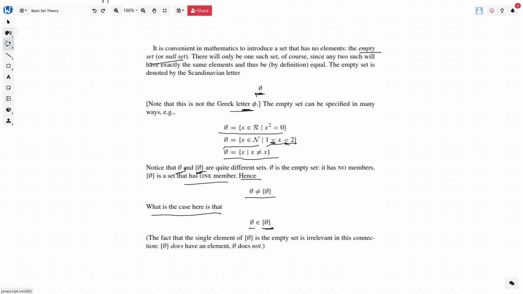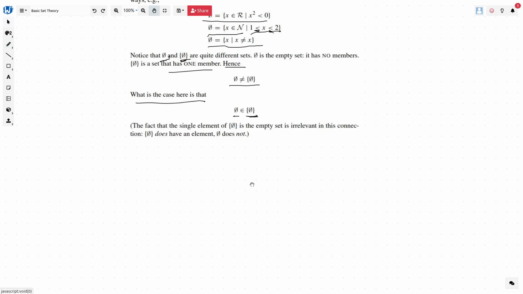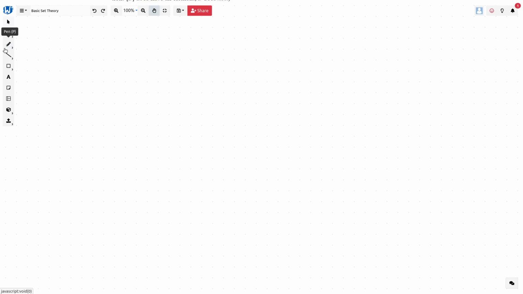Now, in mathematics sometimes it is easy to visualize things. Normally in mathematics we are not able to visualize a lot of things, but in set theory there is something which will enable you to visualize things quite easily. This part of set theory is called the Venn diagram. It will help you to visualize things for set theory, right? So let's understand what a Venn diagram is.